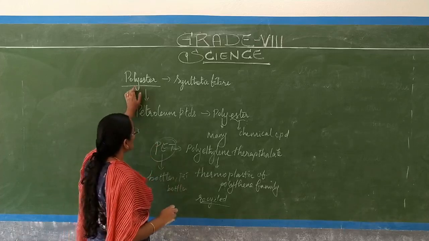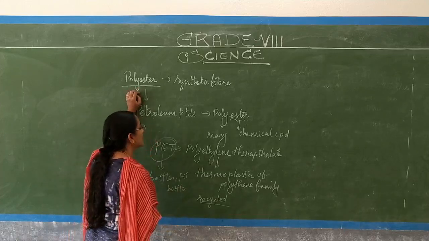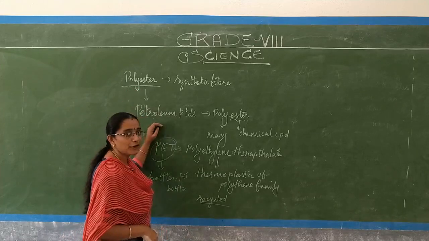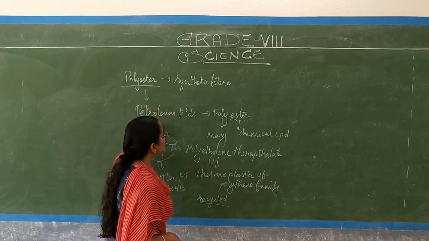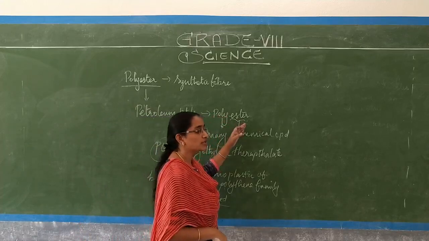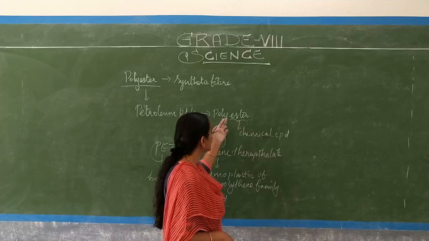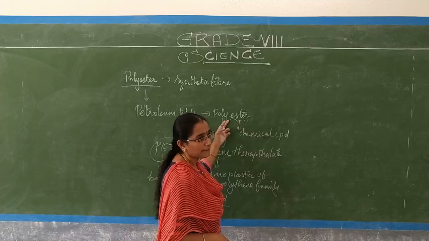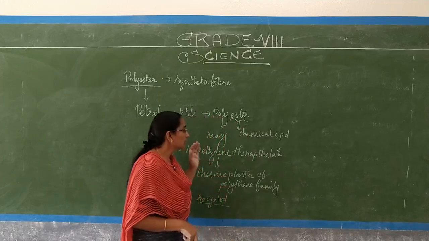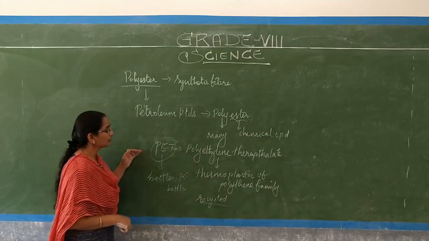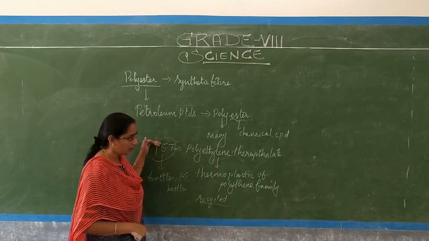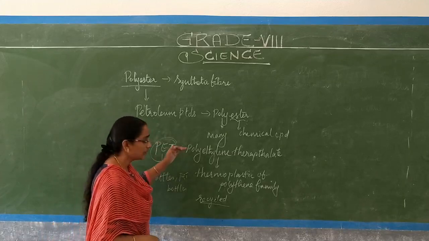Let me recap polyester. Polyester is a type of synthetic fiber obtained from petroleum products. Poly means many; ester is a type of chemical compound, and the ester molecules are joined together to form a simple chain of polyester. Whenever we refer to polyester, we refer to PET, polyethylene terephthalate.